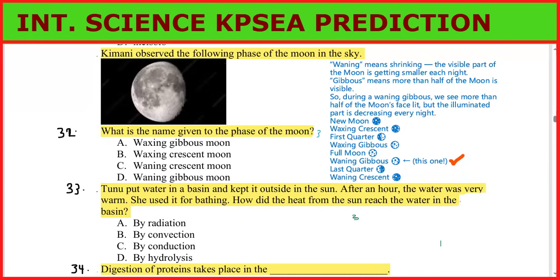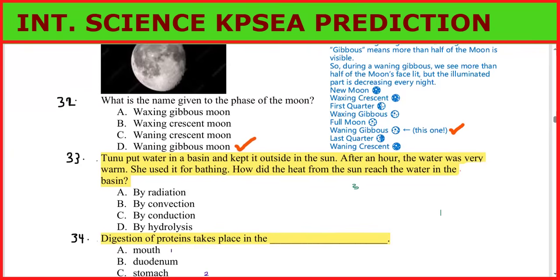Do you know the other phases of the moon? Yeah, we have the new moon, which is total darkness. You cannot see it with your naked eyes. Then we have waxing crescent. That is only sharp. It looks like an arc. Then we have first quarter, which is half moon. And then we have waxing gibbous, which is increasing to become a full moon. Then waning gibbous, that is diminishing moon going to last quarter, and then waning crescent. So the correct answer should be waning gibbous.